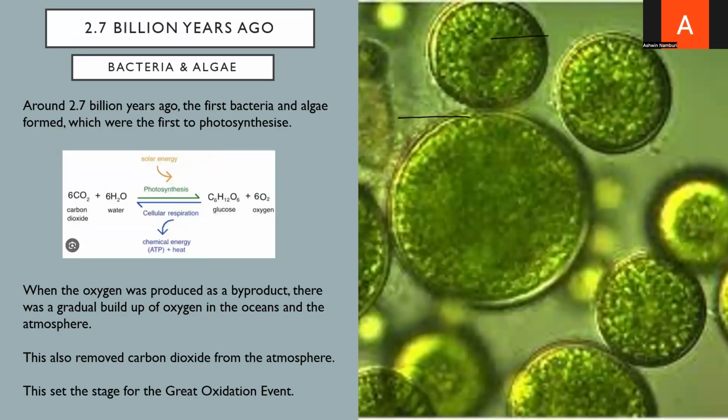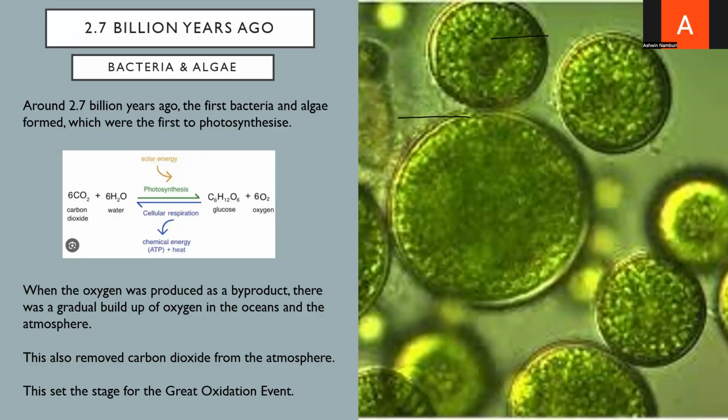2.7 billion years ago, the first bacteria and algae had evolved, and they were the first organisms to photosynthesize. Through photosynthesis, they used sunlight, water, and carbon dioxide to make glucose. The byproduct of this process was oxygen.